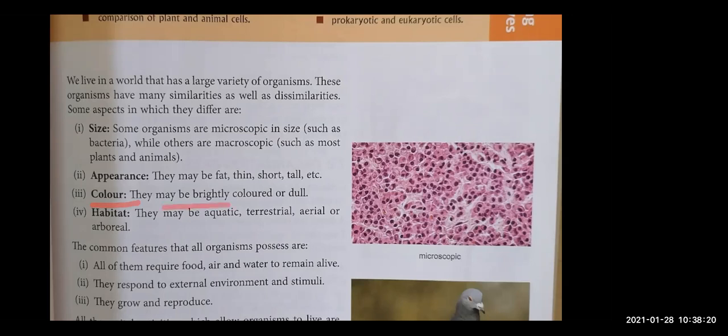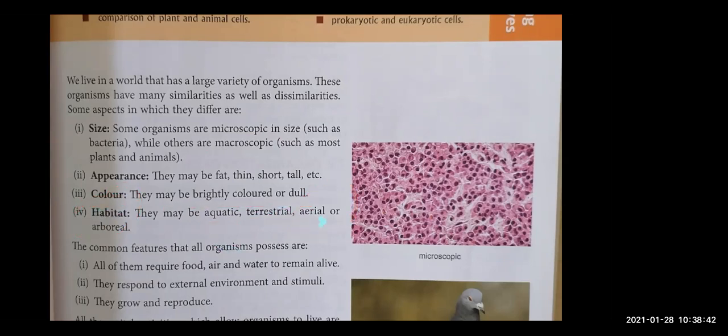They are of different colors. So some are bright colors and others are of dull colors. Fourth dissimilarity criteria is habitat. That children, some they live in water, some they live on land, some they are in air. They are aerial organisms, right?